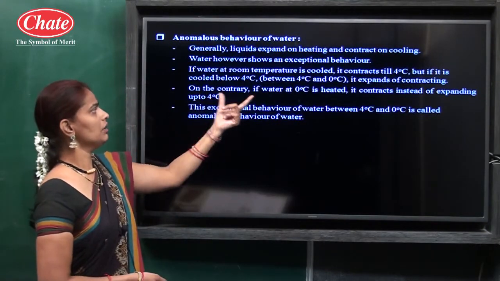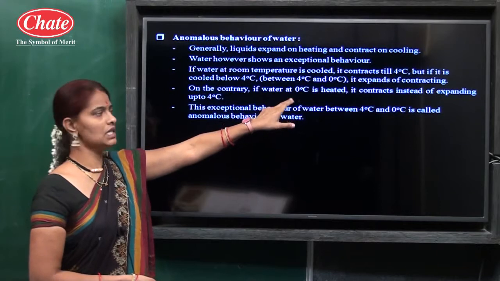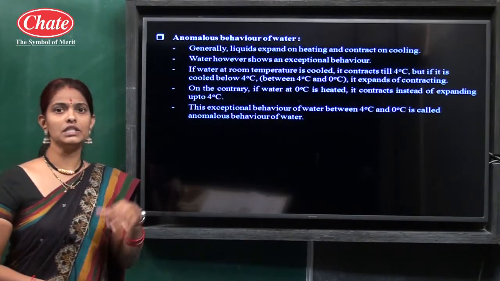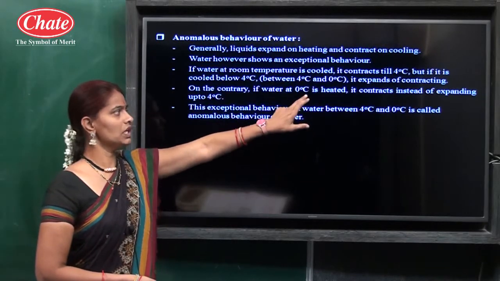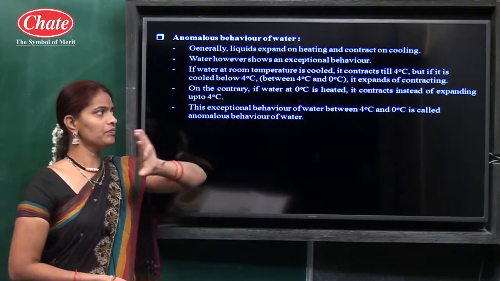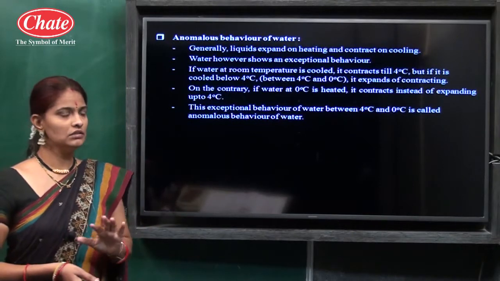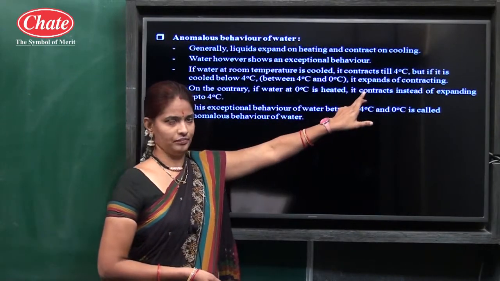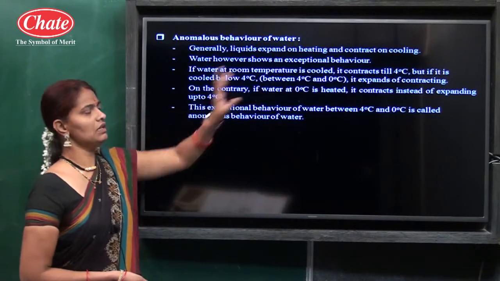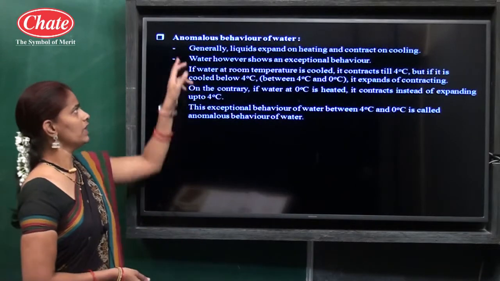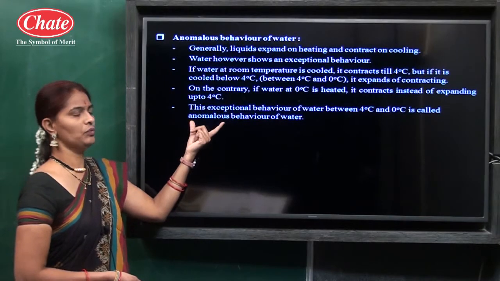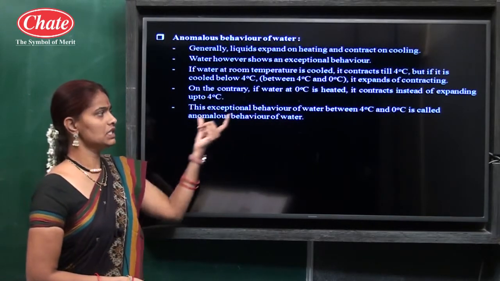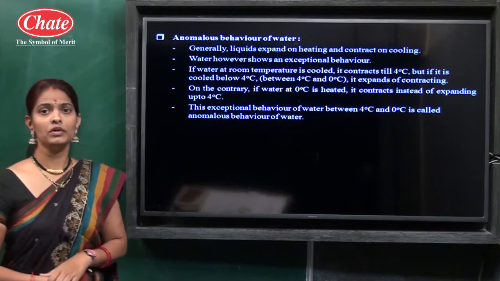And on the contrary, if water at 0 degrees Celsius is heated, it contracts instead of expanding. We know generally liquids expand on heating, so here also water should expand, but it contracts. This exceptional behavior of water between 4 degrees Celsius and 0 degrees Celsius is known as anomalous behavior of water.